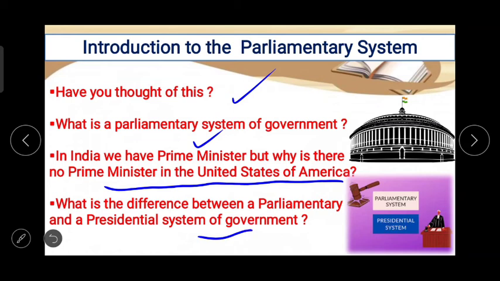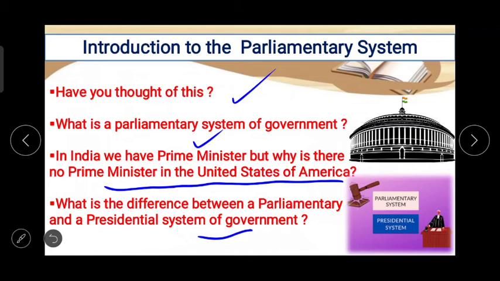So basically there are two types of government, or two systems. More than two exist, but here we are going to talk about only two: the parliamentary system and the presidential system. Now this question, in India we have a prime minister, but why is there no prime minister in the United States of America? Because there is a presidential system of government, and that's why there they have a president, and in our country we have a prime minister.